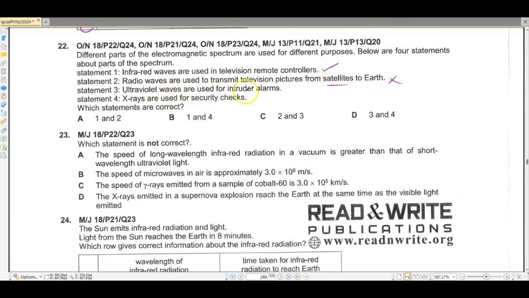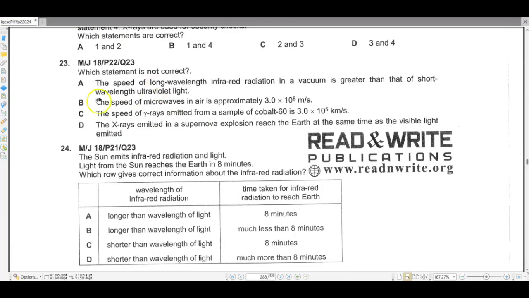Ultraviolet waves are used for intruder alarms. No, ultraviolet waves are used to kill germs actually, and for other purposes also, but for intruder alarms it would be infrared. X-rays are used for security checks. Yes, X-rays are used for security checks. So which statements are correct? Statements 1 and 4 would be correct. So B is our answer. Question number 23.